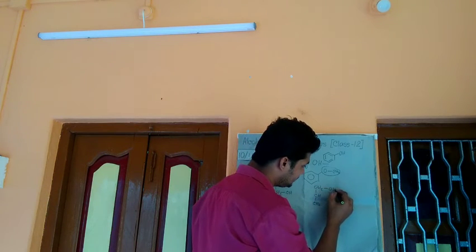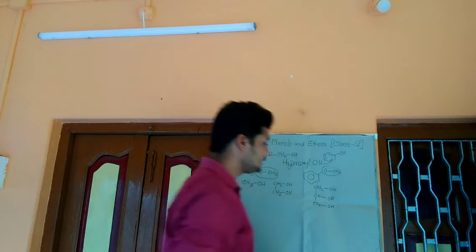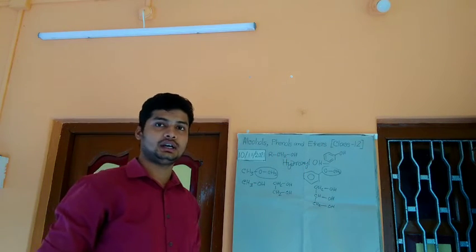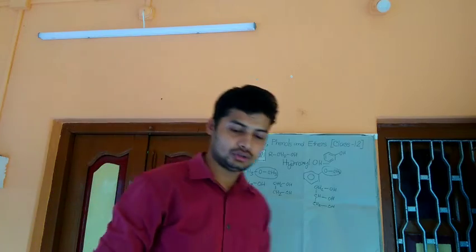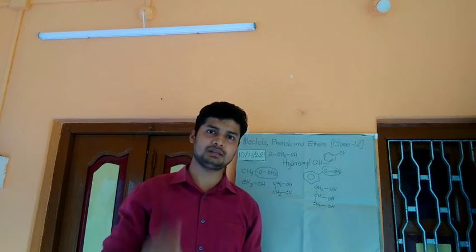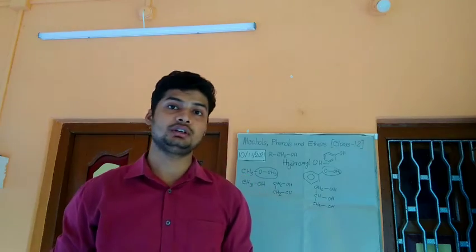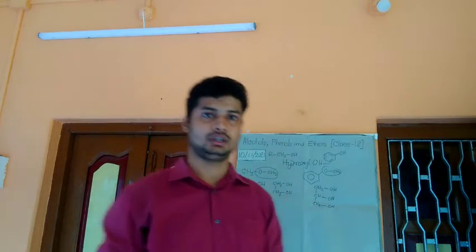There are three hydroxyl groups in this molecule. This molecule is a trihydric alcohol. So I said paper is a long chain polymer containing multiple hydroxyl groups. So that class is called polyhydric alcohol.